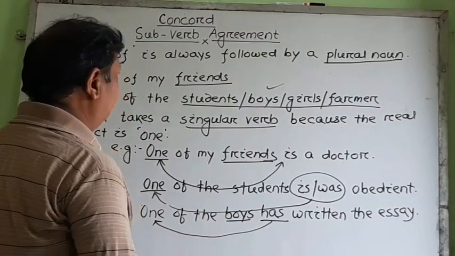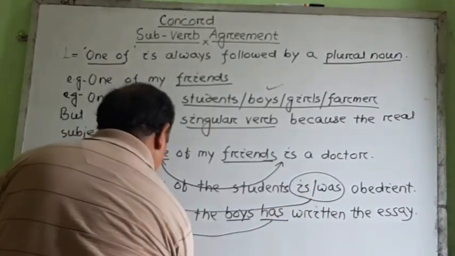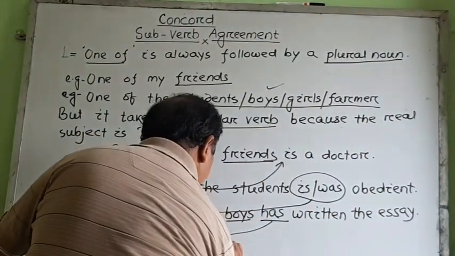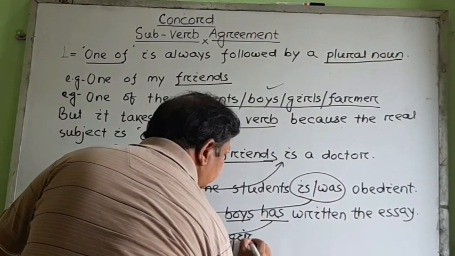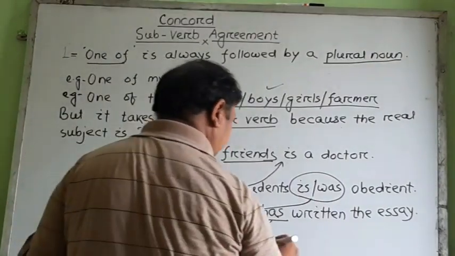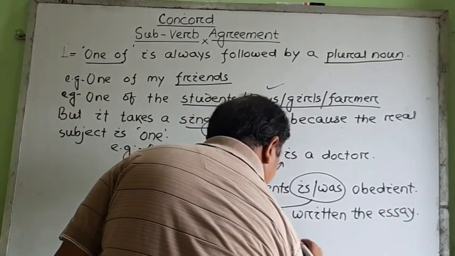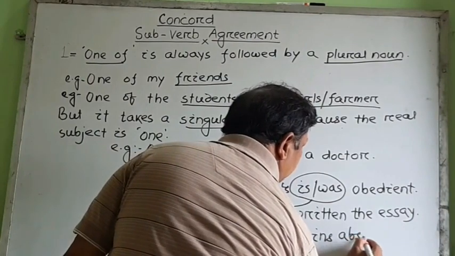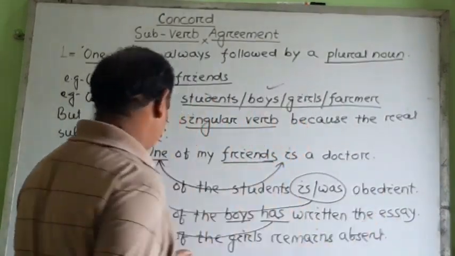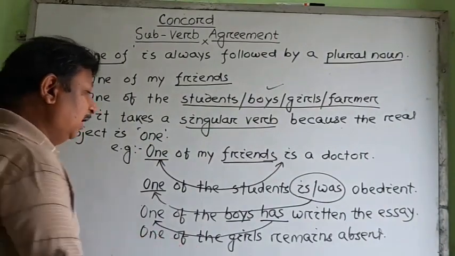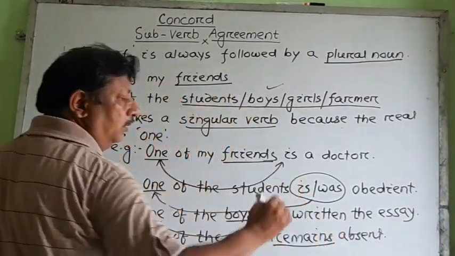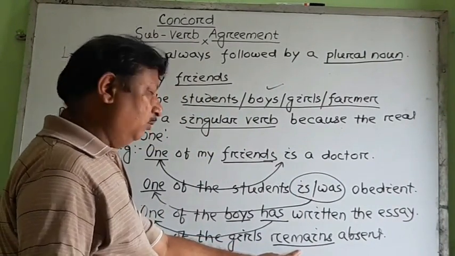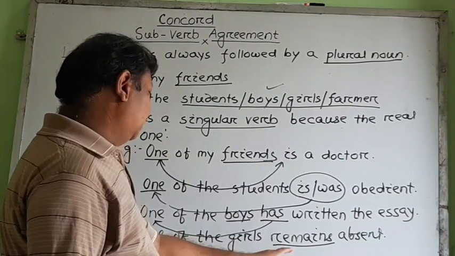Or suppose we write, one of the girls remains absent. See the verb in its singular form, that we put in case of third person singular present tense, basically in simple present.